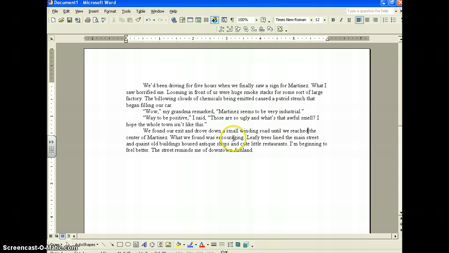What we found was encouraging. Oh, good, look. Found, was, so this is in past tense already. Leafy trees lined the main street, and quaint old buildings housed antique shops and cute little restaurants. So let's see, we've got lined, that's past tense. Quaint old buildings housed, that's past tense. So this sentence is okay.